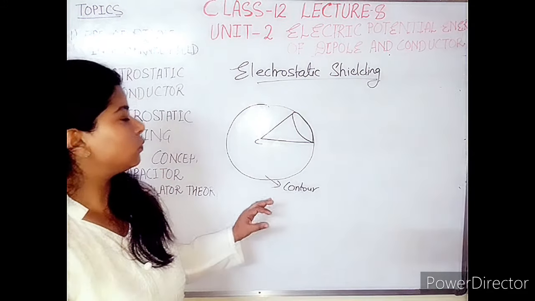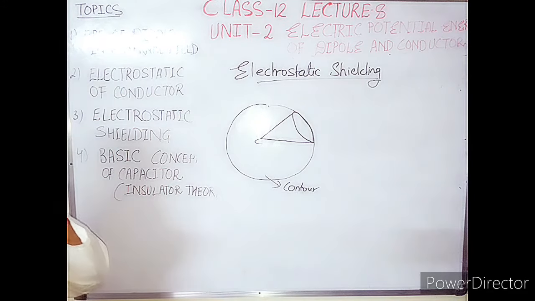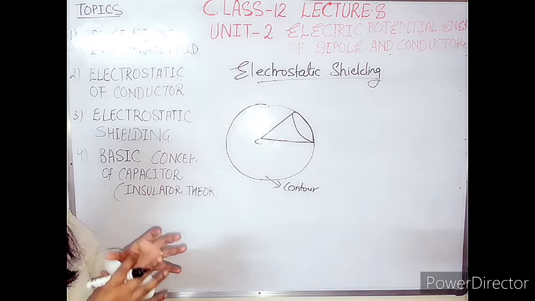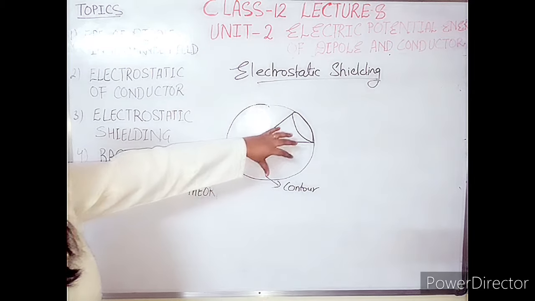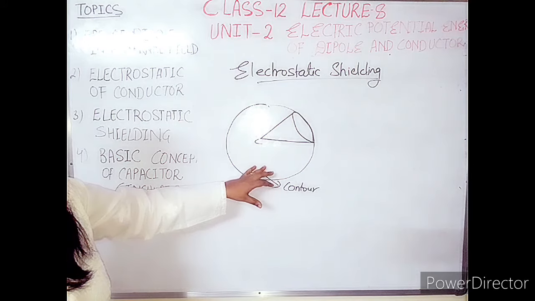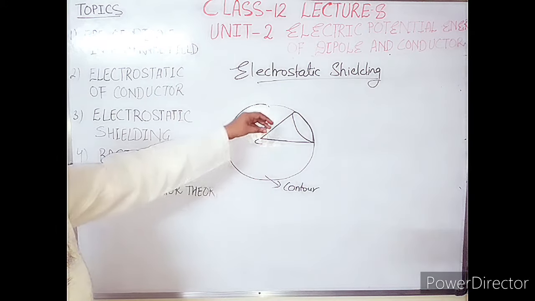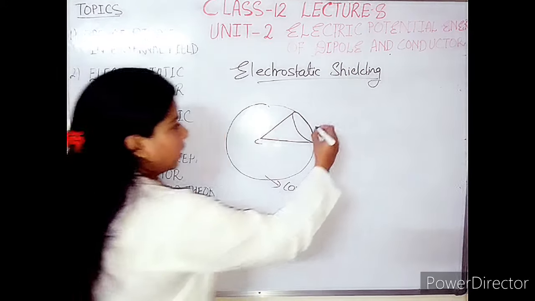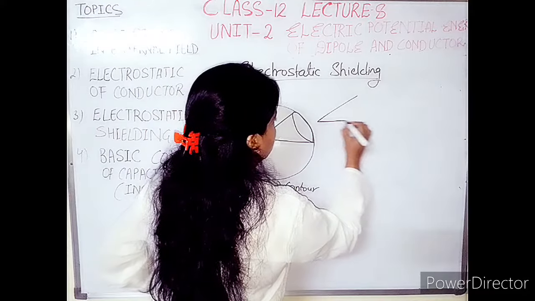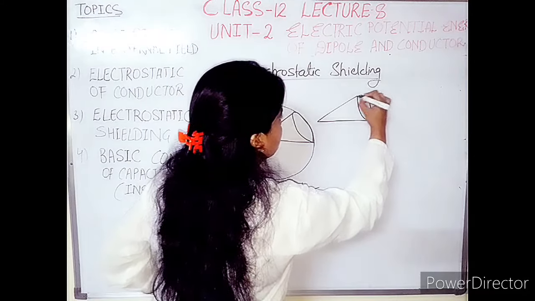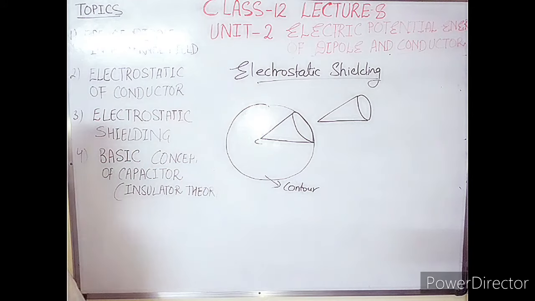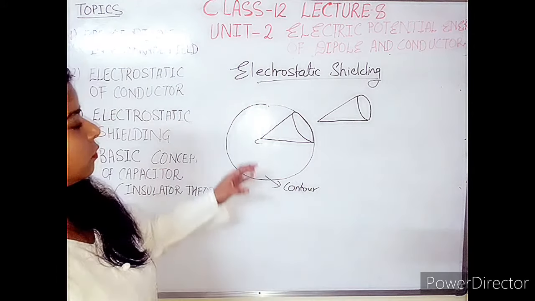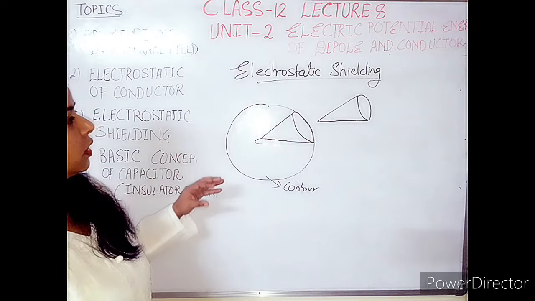That contour is useful to identify the different sections of a whole body. So here this is a spherical conductor, and we have taken out a contour of it, and this contour is now ejected from the conductor body. Why are we doing this?